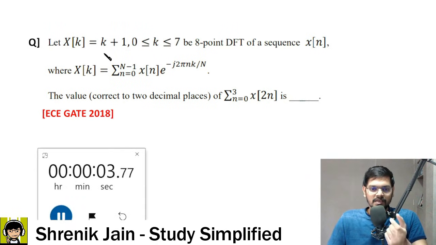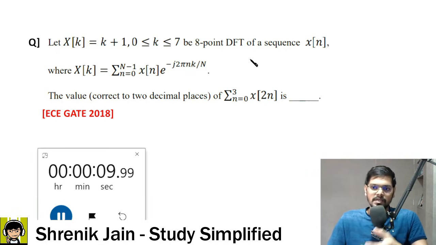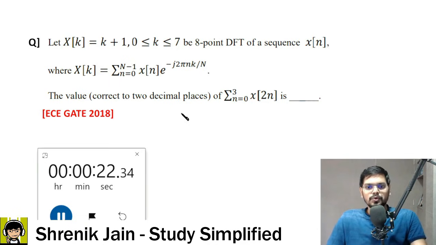Let X of k equal to k plus 1, where k is greater than or equal to 0 and less than or equal to 7, be the 8-point DFT of sequence x of n, where X of k is equal to summation n is equal to 0 to N minus 1, x of n into e to the power minus j 2 pi nk by N. The value correct to two decimal places of summation n is equal to 0 to 3, x of 2n is dash.